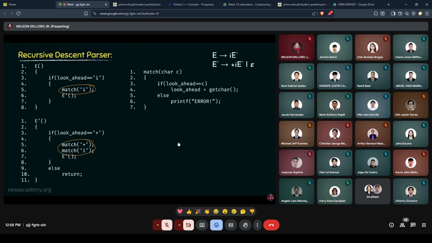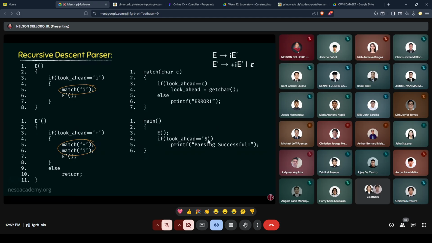Now, apart from these three functions, we will also have another function, that is the main function. Now, coming to the main function, if you observe the definition of it, it just calls the function e, which happens to be the start symbol of the grammar. And once the entire execution of e is done, the main function will then check if the look ahead is the dollar symbol or not.